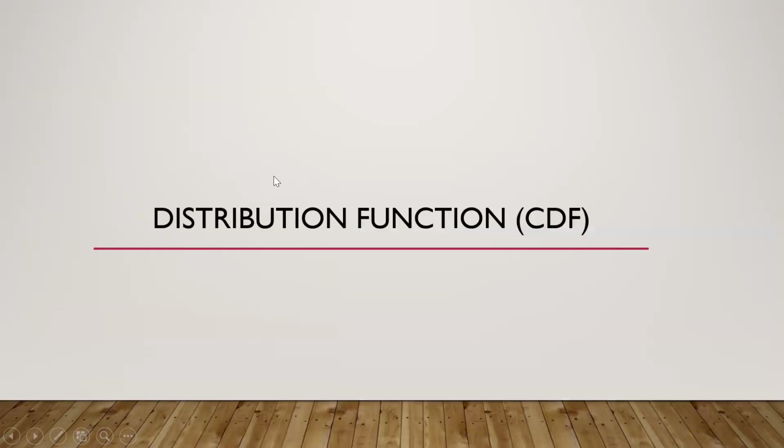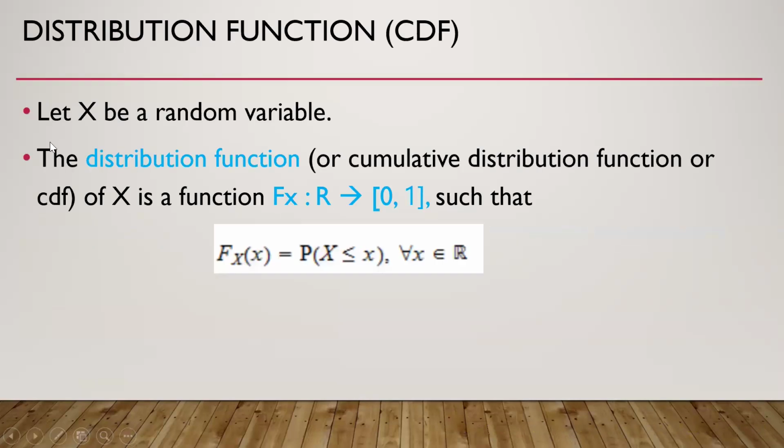Then distribution function. Let x be a random variable. The distribution function, which is also known as cumulative distribution function or CDF of x, is given by this function, capital F_x, and the results are from 0 to 1. So this means the probability that x is less than or equal to small x.